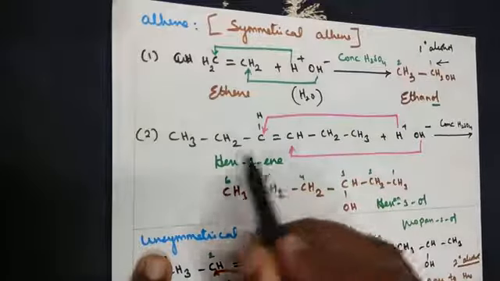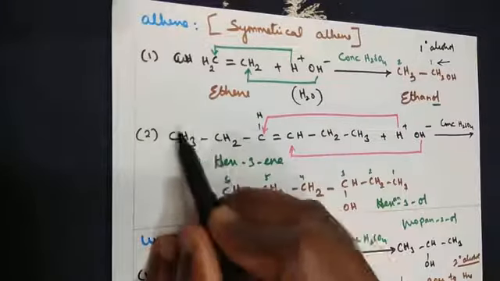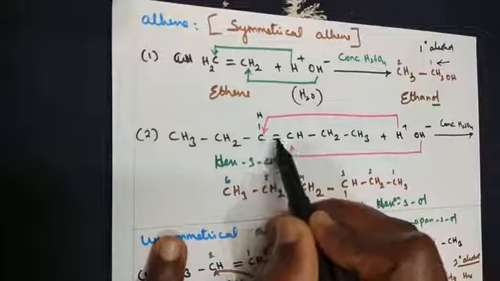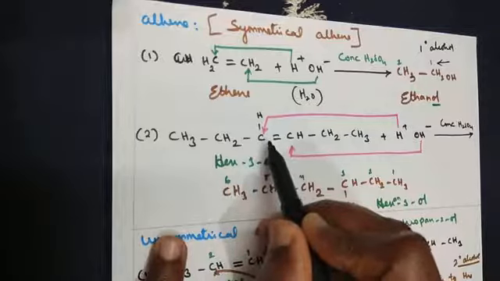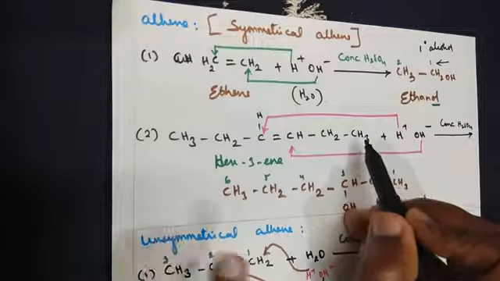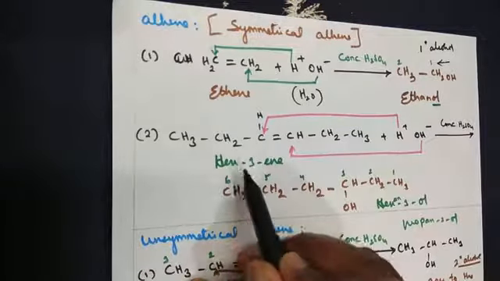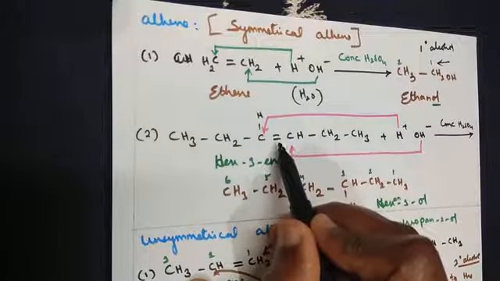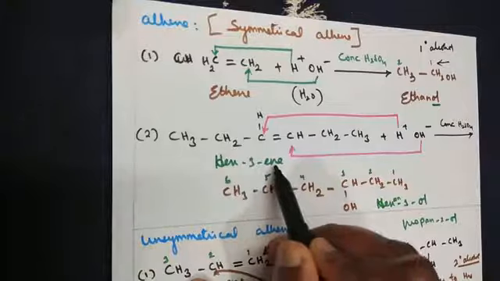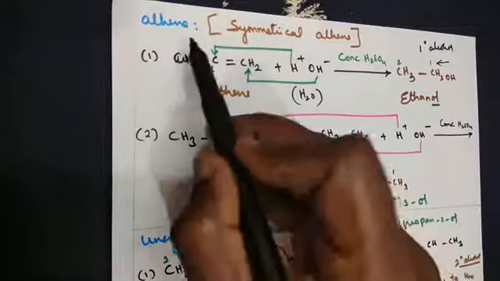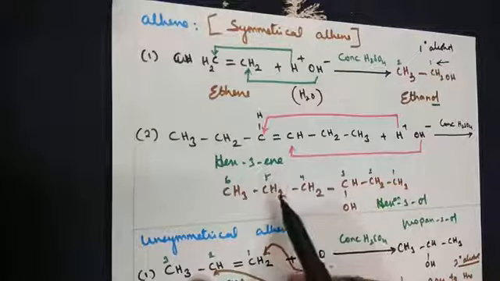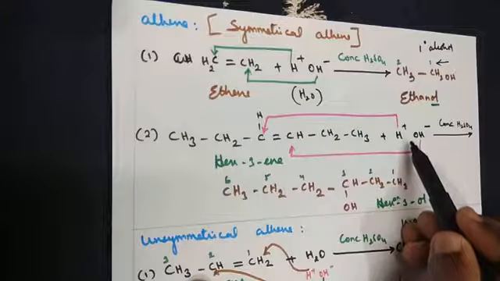The name of it will be, since it's an equal number, whether you move from left to right or right to left, the carbon double bond comes after third carbon only. So how many carbons are there? 6 carbons are there. So the name will be hex, because after the third carbon we have the presence of double bond. So hex-3-ene. Why are we writing ene? We are talking about the presence of double bond under alkene. So hex-3-ene. Here again, you treat with a water molecule.